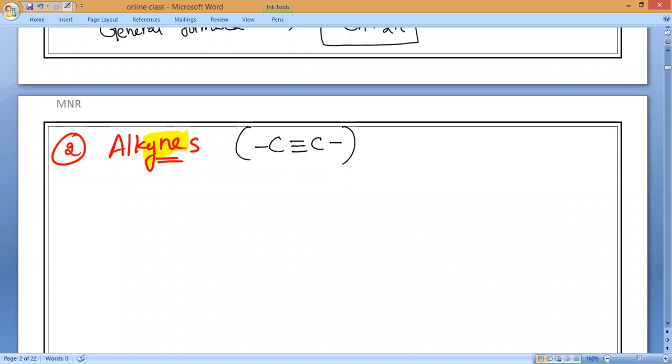So how many pairs is carbon sharing, guys? How many pairs of electrons? Yes, 3 pairs of electrons. Understood? So 3 pairs of electrons are shared, meaning totally how many electrons? 6 electrons. Okay, that is what you have to remember.